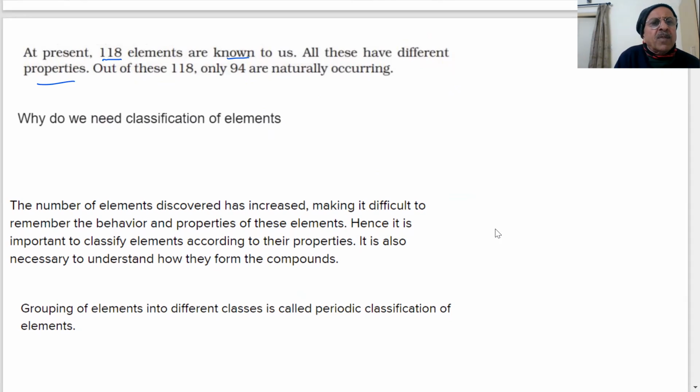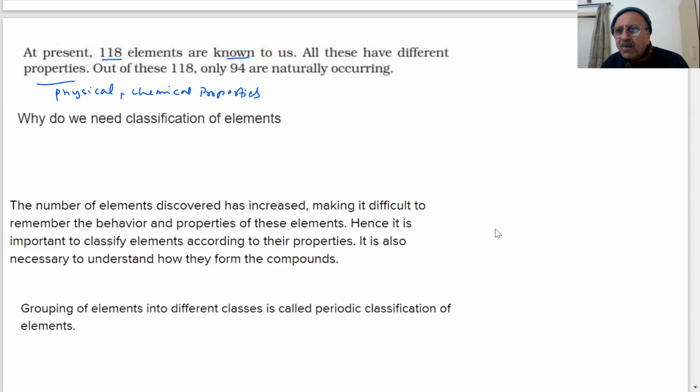We talk of physical and chemical properties. What is the color? What is the density? What is the mass? And whether these elements exist in solid form, liquid form, or gas form.